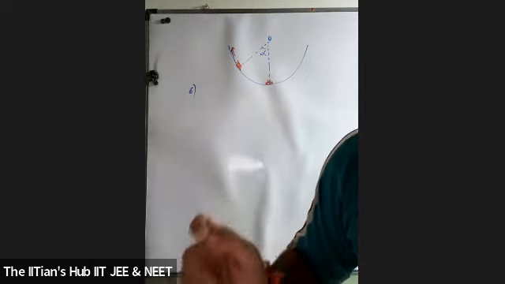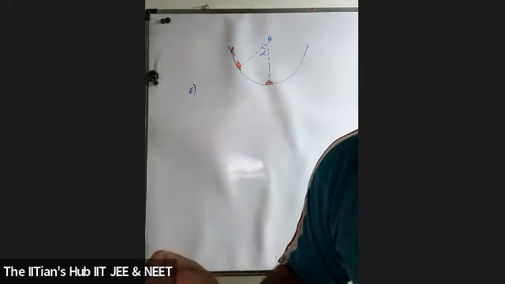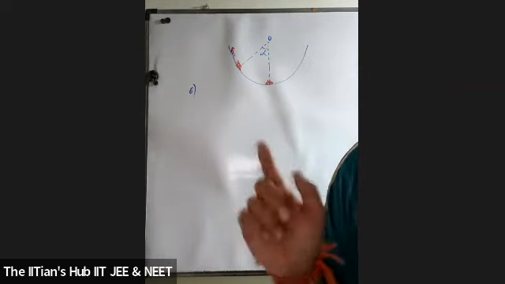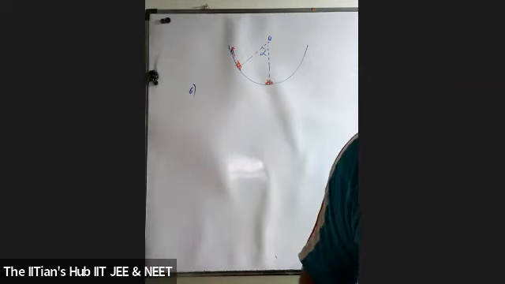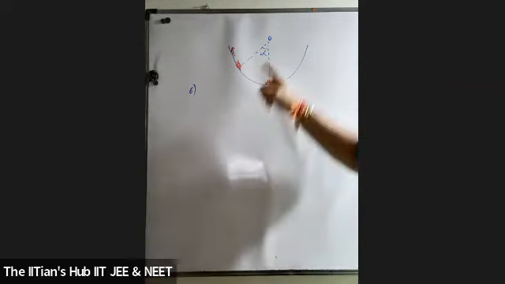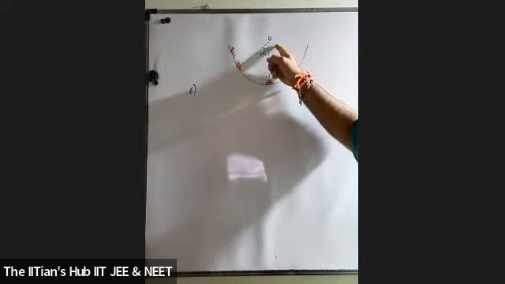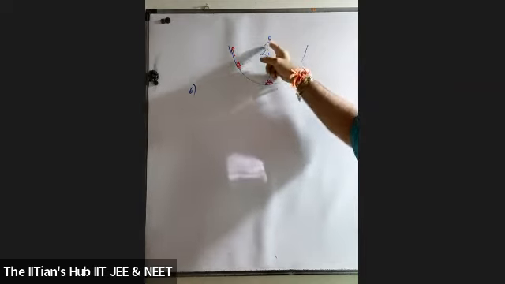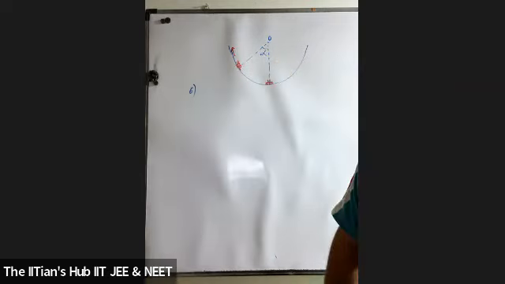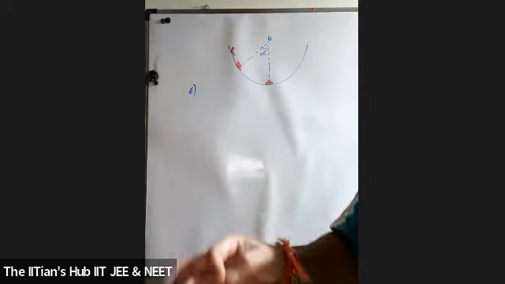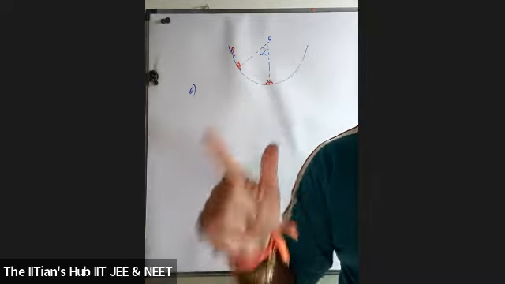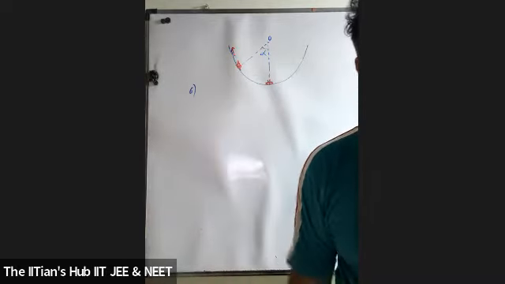I repeat, an insect is crawling up a hemispherical surface very slowly. The coefficient of friction between the surface and the insect, which you should know, is exactly 1/3. And the value of the coefficient is always less than 1, students. If the line joining the center of the hemispherical surface to the insect makes an angle alpha with the vertical, the maximum possible value of alpha. Solve 6th, 7th, 8th, 9th, and 10th. The rest 5.